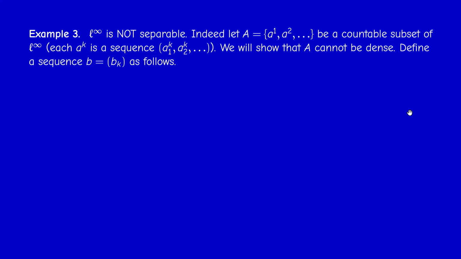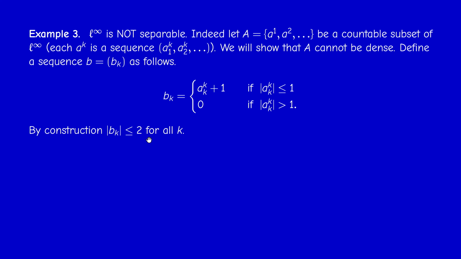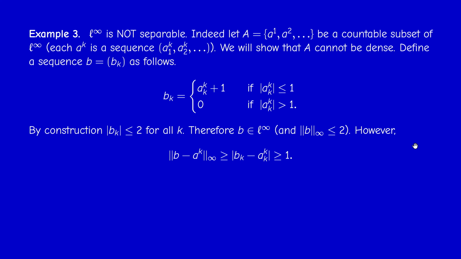Define a new sequence B with coordinates BK as follows. BK, a real number, is the kth coordinate of AK plus 1 if it's less than or equal to 1, and 0 otherwise. This is a trick, but why did we take this? First of all, BK is less than or equal to 2, because it's either 0 or AKK plus 1, and this happens if the absolute value is less than 1. So BK is at most 2, and therefore B is an element in L infinity. This is the first observation.